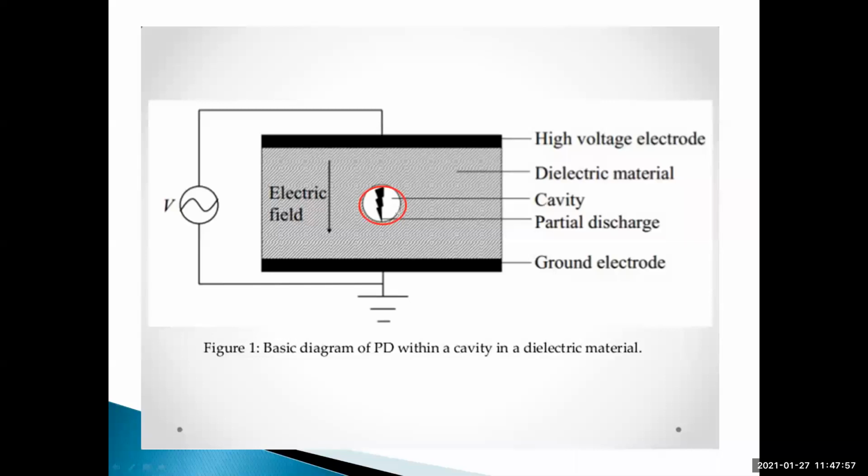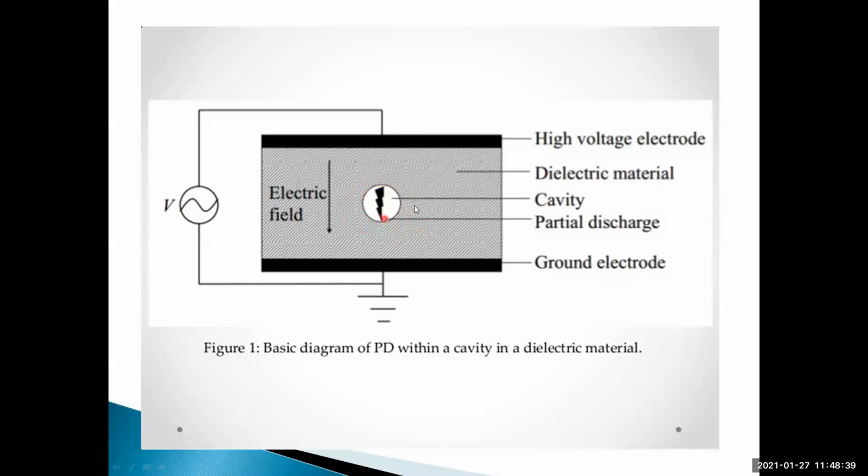After a certain time, the surrounding part of the void or cavity breaks down and loses its property, and then the size of the void increases. Understood? Later it increases again like this, and again like this, and after a certain time like this. So the size of the void goes on increasing because of this partial discharge. Understood?